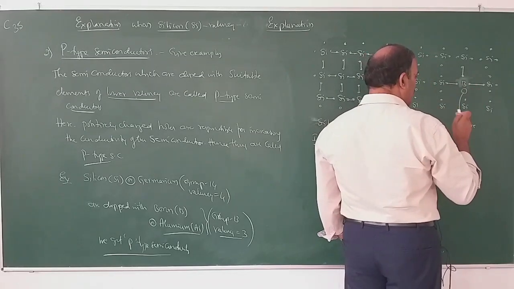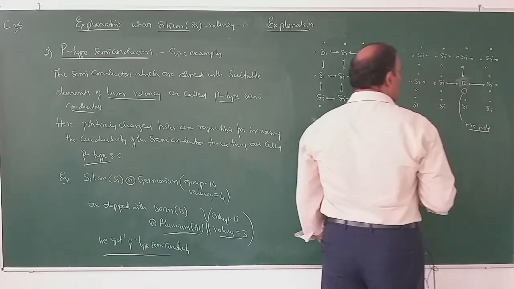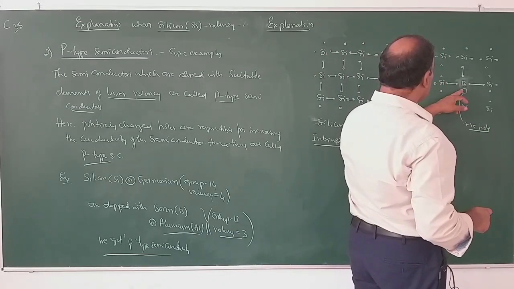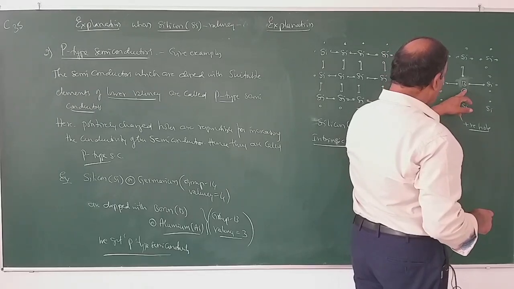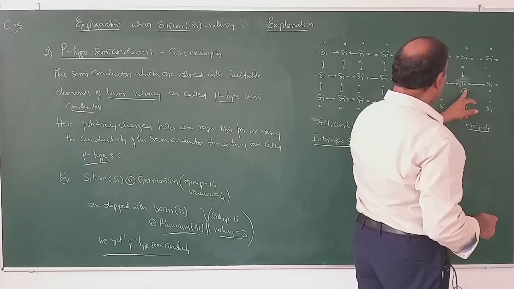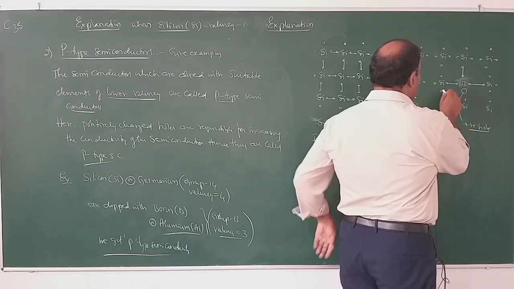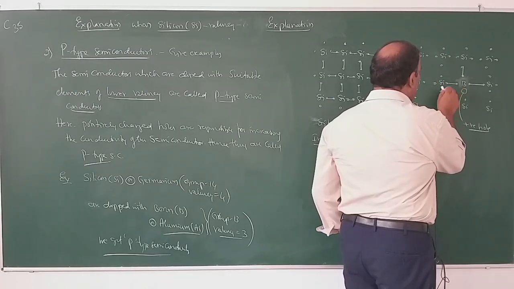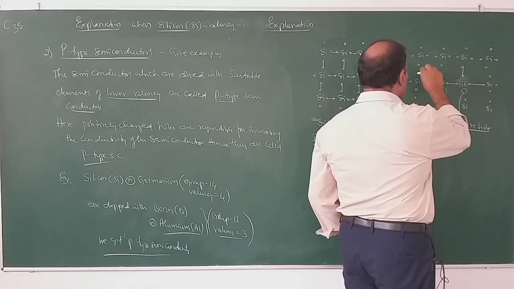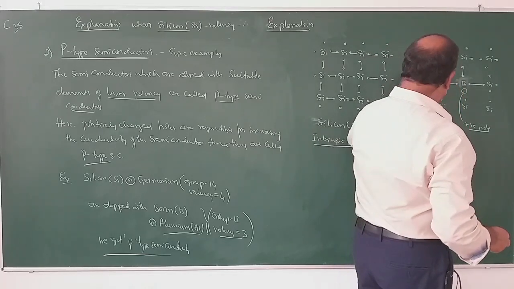Since negative electrons are less here, it is called a positive hole. So what happens? To fulfill this, one of the electrons of a silicon atom comes here and forms a bond with this silicon atom, and then this hole moves to this level. Similarly, this hole moves to this level because this electron comes here. As a result, the hole moves to this atom.